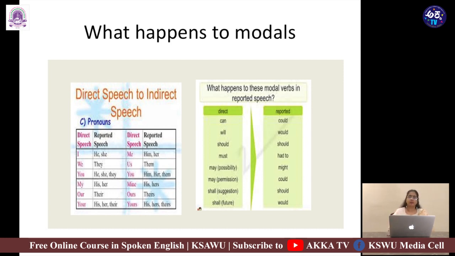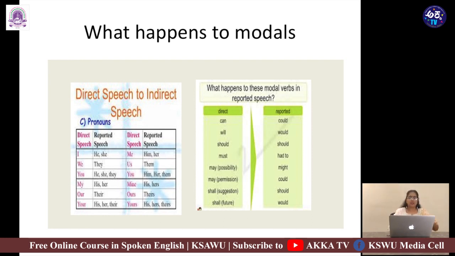Shall, as I said, becomes should. And shall as something that is happening in future becomes would. For instance, he said, I shall visit my sister next week. Now that sentence will become, he said that he would visit his sister next week.